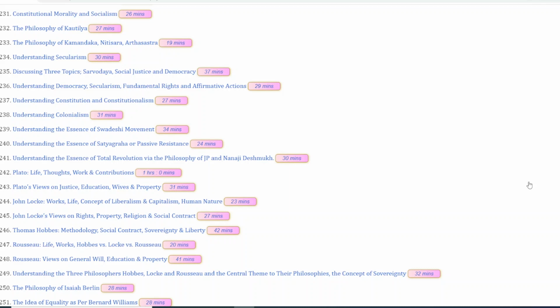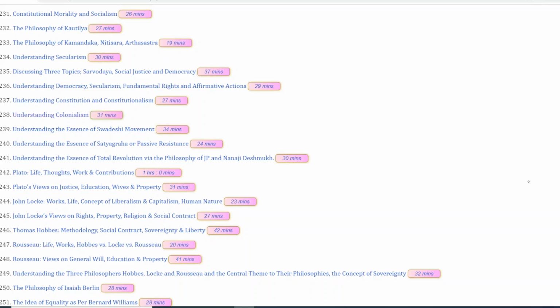Please prepare accordingly. Then we have the understanding of constitution and constitutionalism, most important concept. These kinds of concepts, which are confusing, are the ones that can definitely be asked in the exam. Now you have to understand that constitution and constitutionalism are different. What is the meaning of the two? What are the important principles under the two? It's discussed in lecture 237. Please watch it in a detailed manner. This is a very important concept.